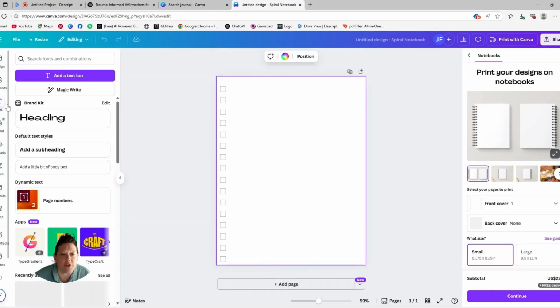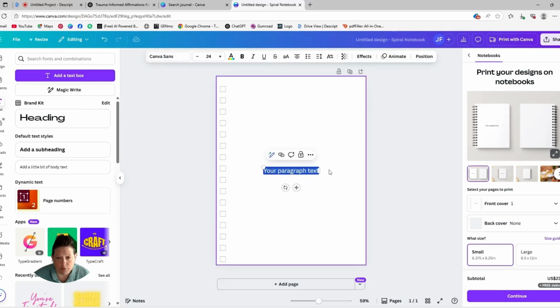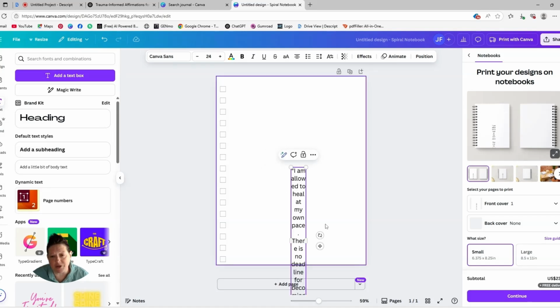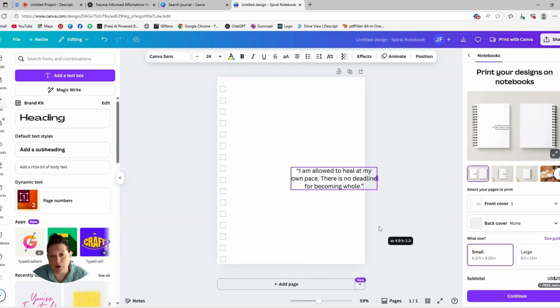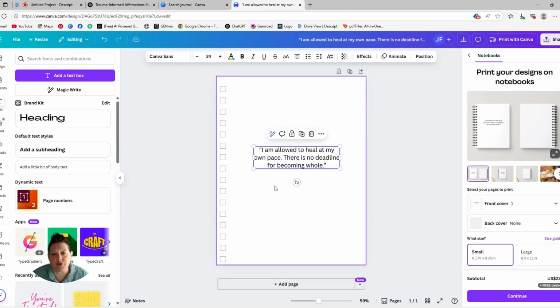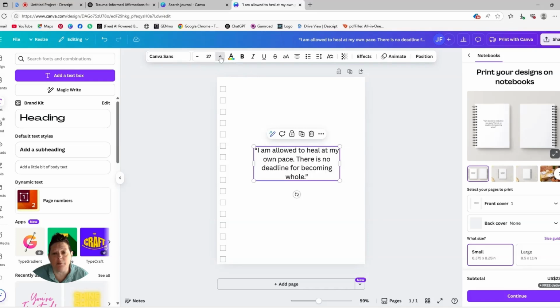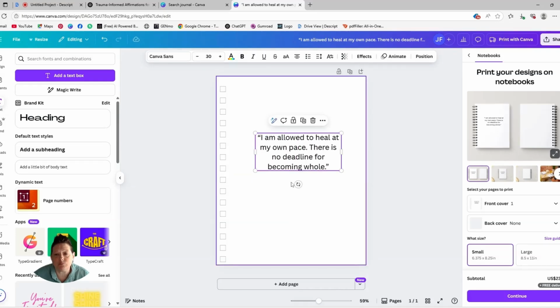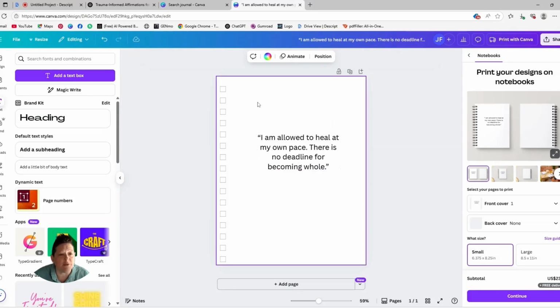So we're going to come over here to text. And we're going to go over to add a text box. And you can hit the backspace button and paste in your prompt. So you're going to put it on the page however you would like to have it on the page. You obviously can design it in the capacity that you would like to have it designed.